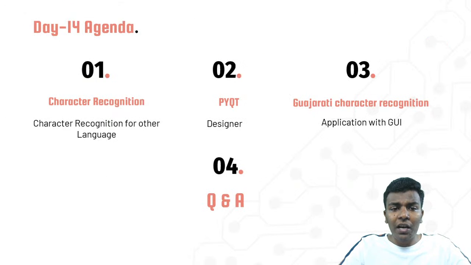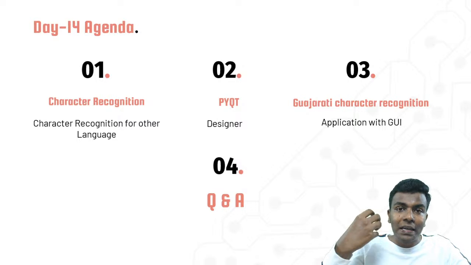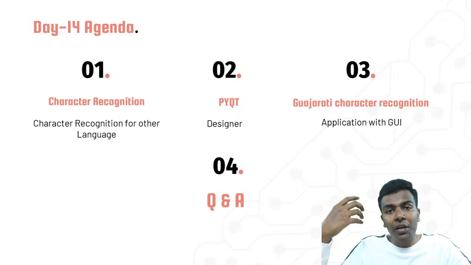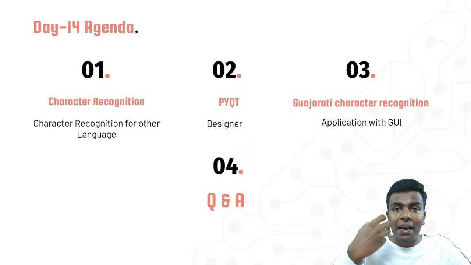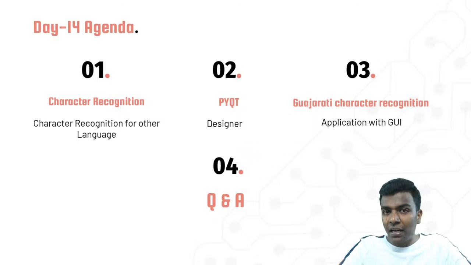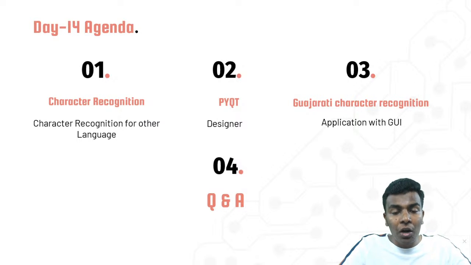While talking about character recognition, it means whenever you are writing by your hand, or there are a lot of characters for different languages, with the help of that you can do character recognition. Character recognition is going to use a binary image data set. From the data set, we are going to do the same convolutional neural network design, but here we are going to do it in a different manner. We are going to use the designer application, that is PyQt.